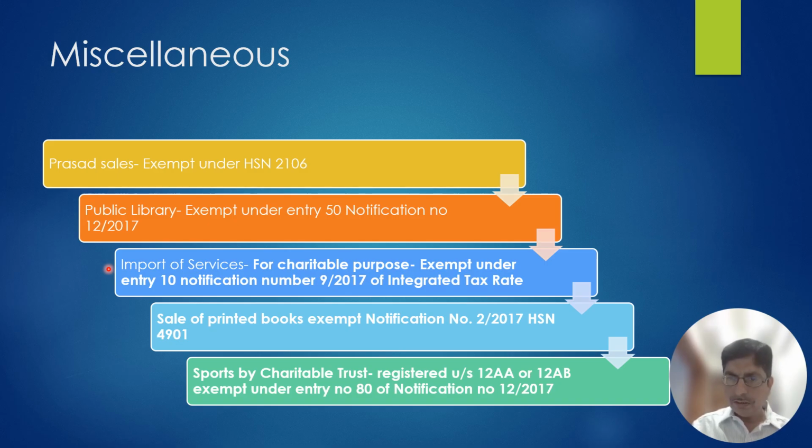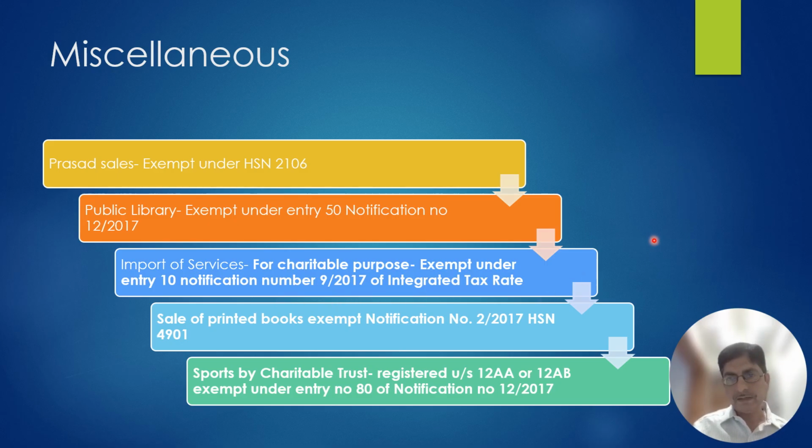It should be for the charitable purpose. Then there is no need for that public charitable trust to pay the GST under reverse charge mechanism. That is exempt. This exemption is available under entry number 10, notification number 9/2017 of integrated tax rate.